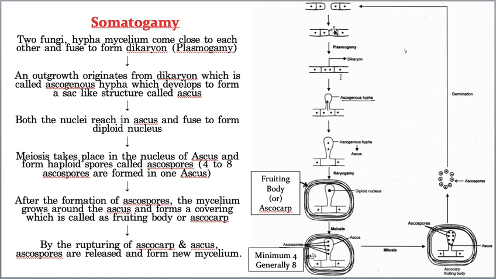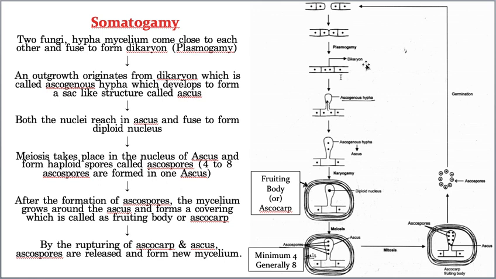But now both the cells' protoplasm is fused. That's why this nucleus and also this nucleus came in the same cell. That's why the single cell has two nuclei. That is the reason why you call it the dikaryon stage. Now we understood why it is called dikaryon, because it is one cell only, but it has two nuclei.